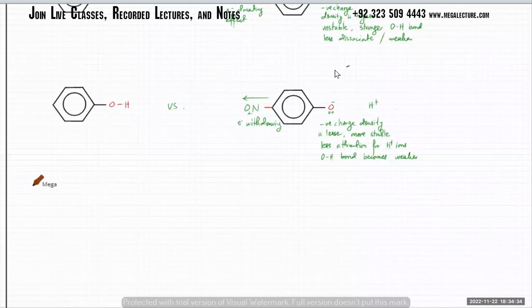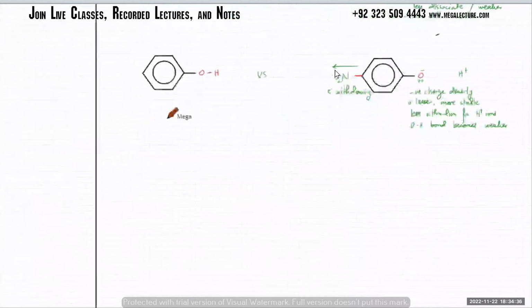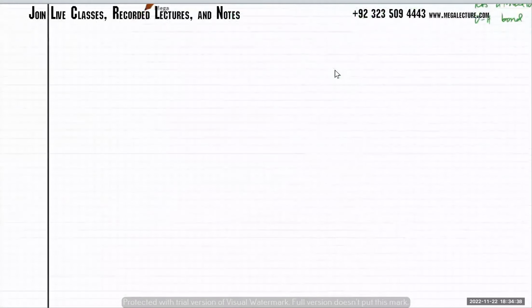Okay, which part is left next? Carboxylic acid. So the last one. So the last one is: why are carboxylic acids, relatively speaking, the strongest acid?